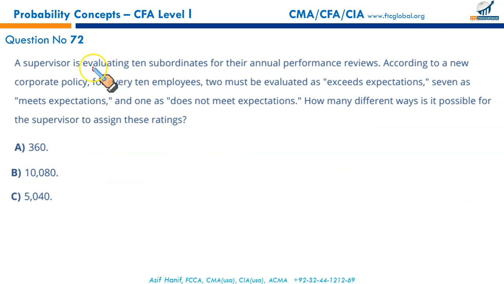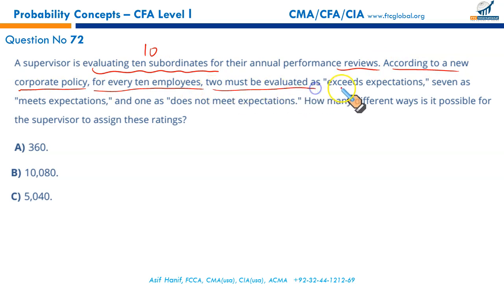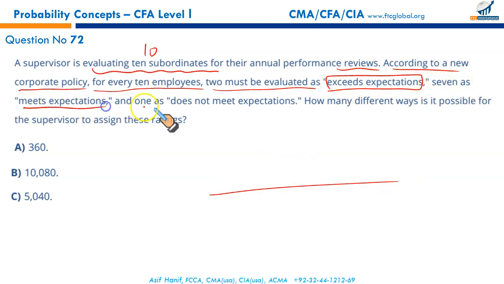A supervisor is evaluating 10 subordinates for their annual performance reviews, 10 subordinates. According to a new corporate policy, for every 10 employees, 2 must be evaluated as exceeds expectation, 7 as meet expectations, and 1 as does not meet expectation.